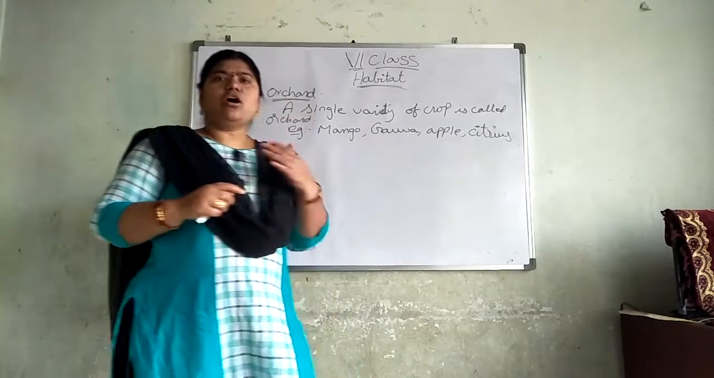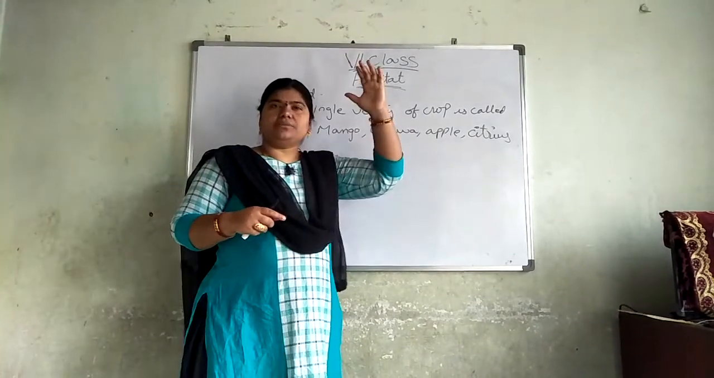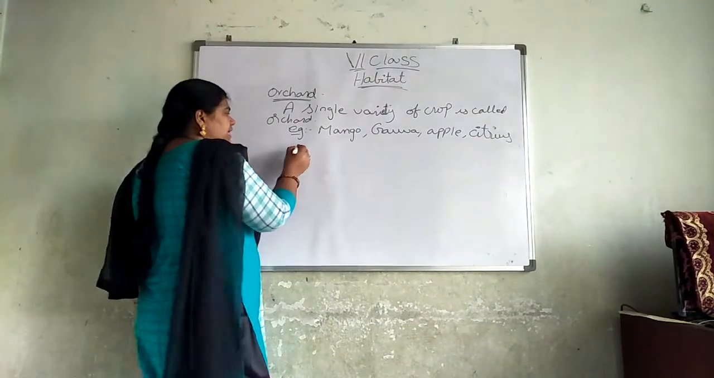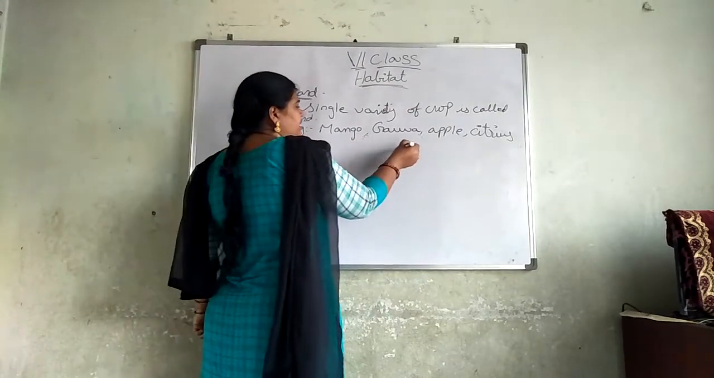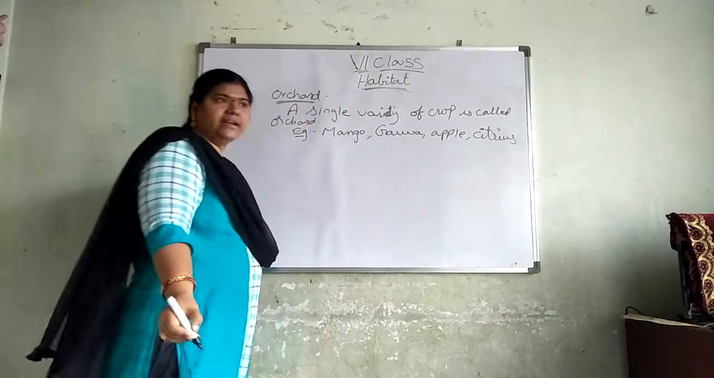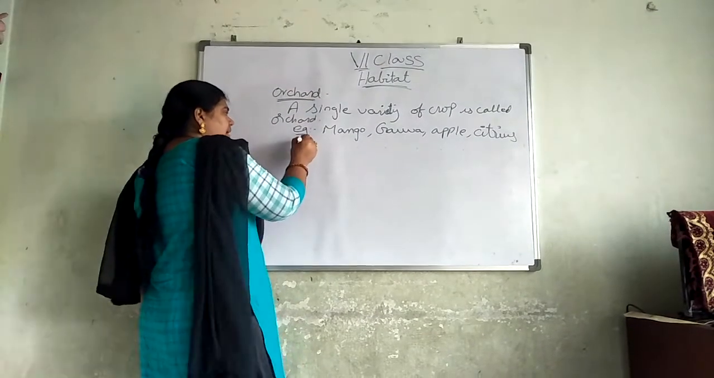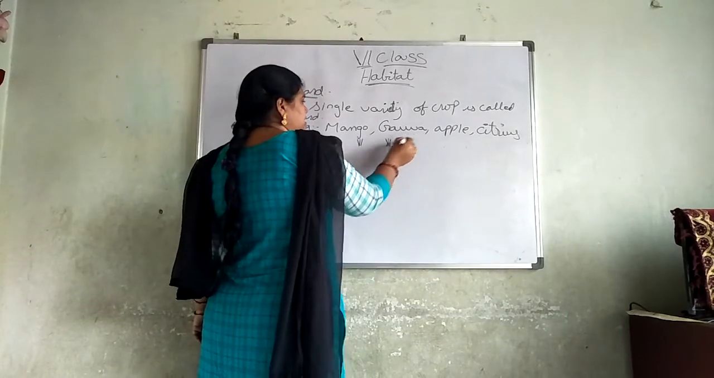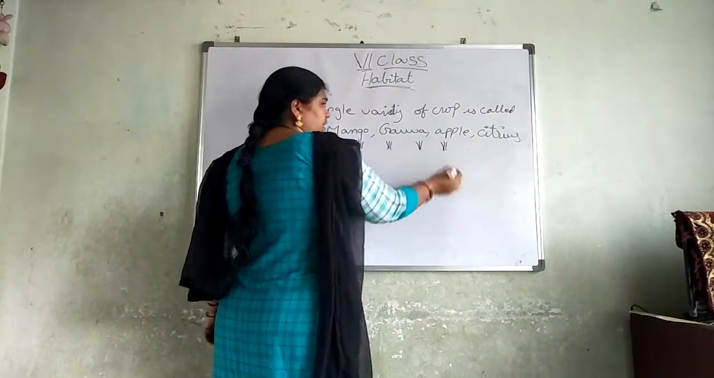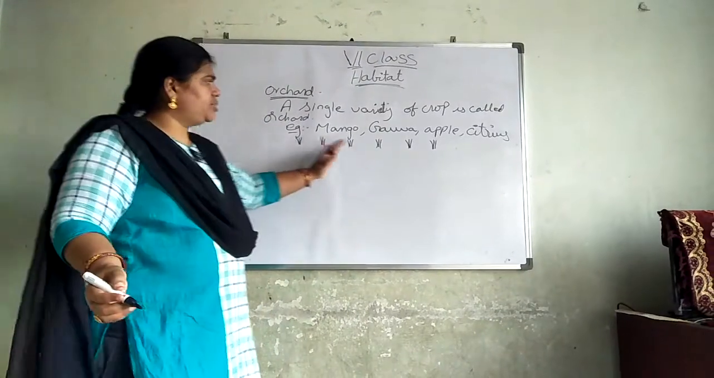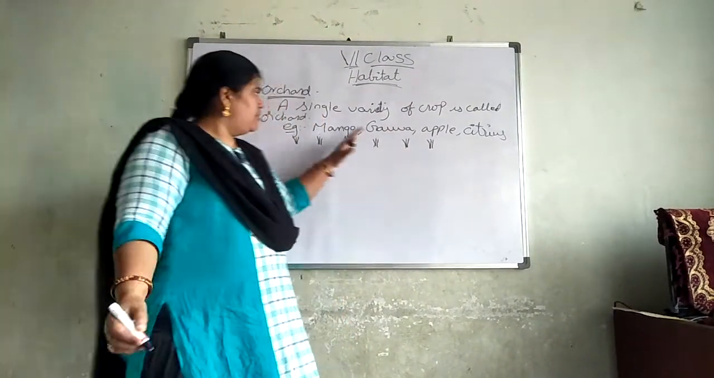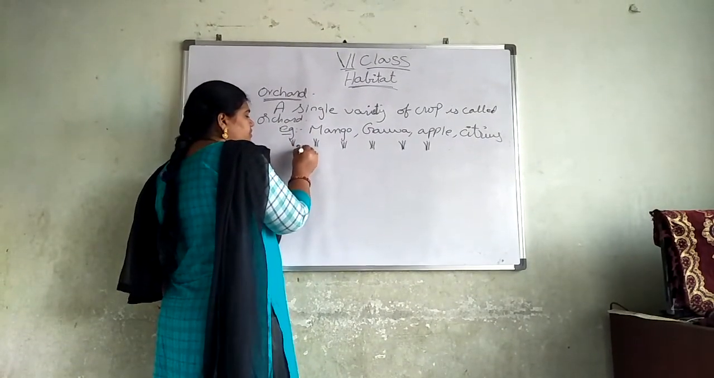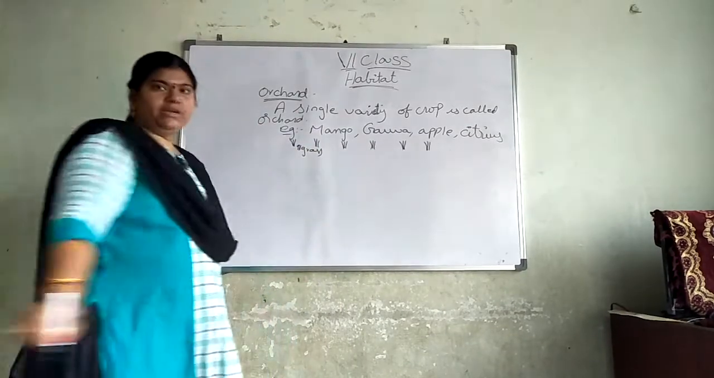In the orchard you can see tall and large plants. There will be a distance between each and every plant, in a line and in an order. Near these tall plants, whether mango or guava, you can also see some small plants like grass plants beside them.